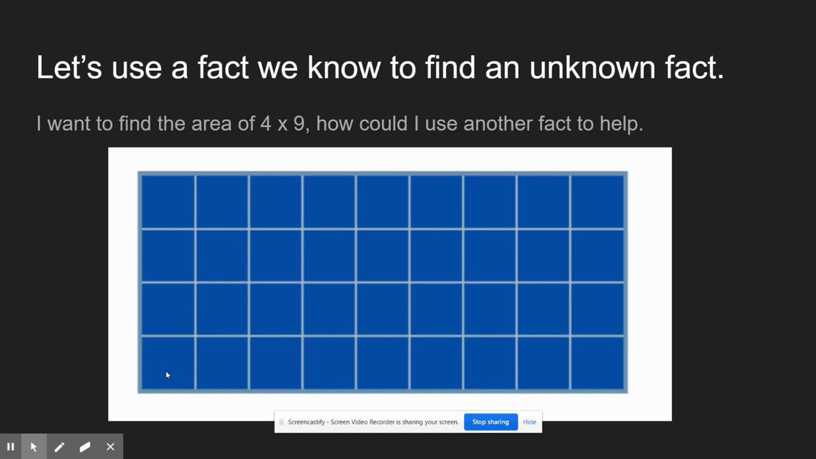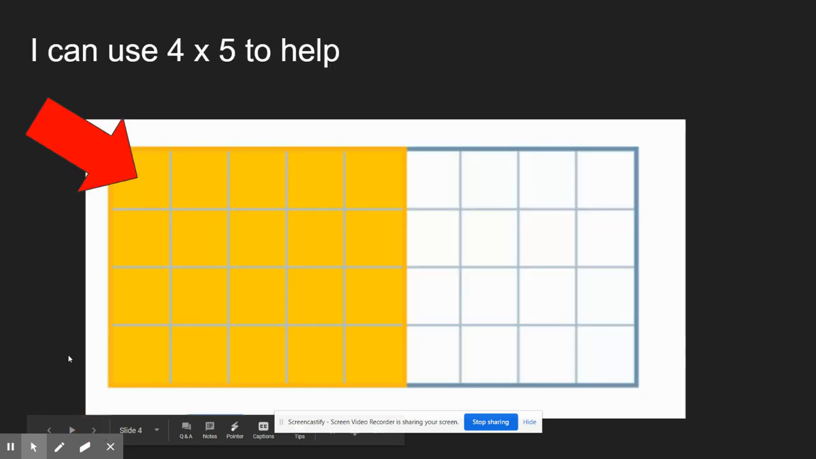So let's use a fact we know to find an unknown fact. Let's say I want to find the area of 4 times 9. How could I use another fact to help me? Well, I know 4 times 5. So let's use 4 times 5 to help.